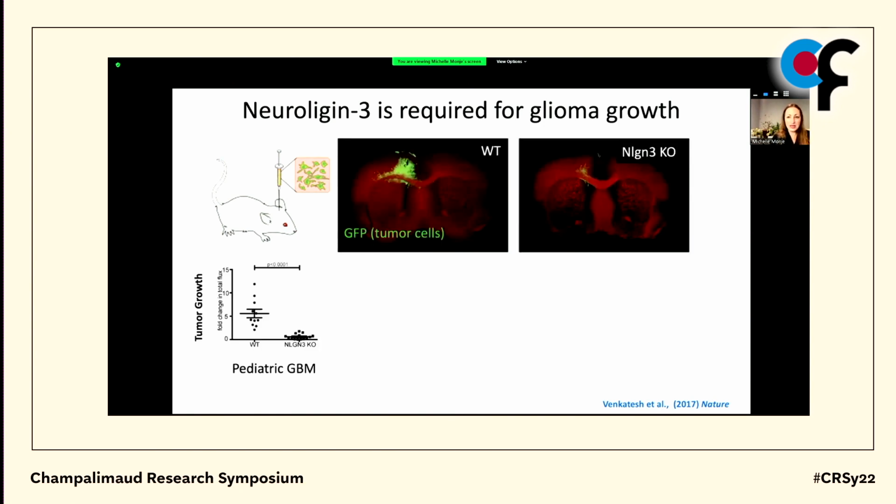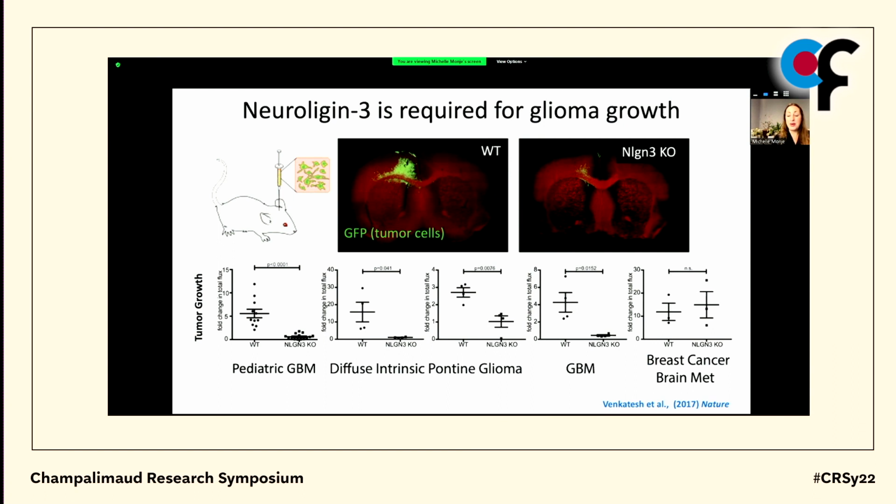And really unexpectedly, what we found was that in the absence of neuroligin-3 from the tumor microenvironment, there was simply no progression of these xenografted cells. This apparent dependency on neuroligin-3 in the tumor microenvironment was conserved across multiple different forms of high-grade glioma, including pediatric glioblastoma, diffuse intrinsic pontine glioma xenografted either to the pons or to the cortex, and adult IDH wild-type glioblastoma.